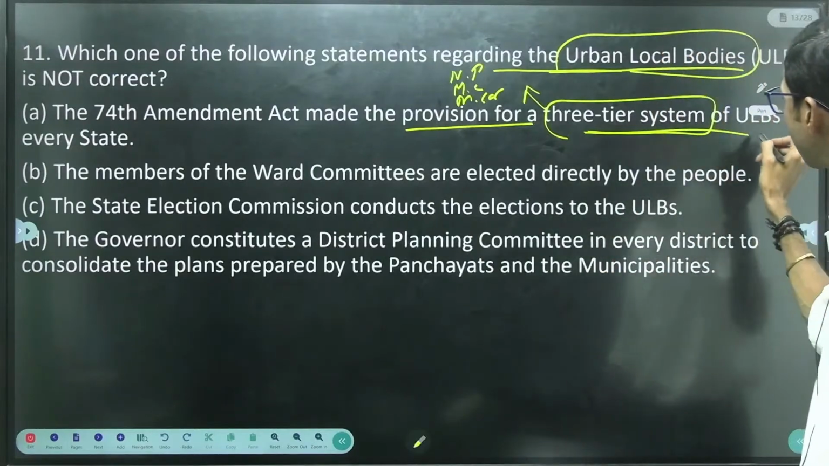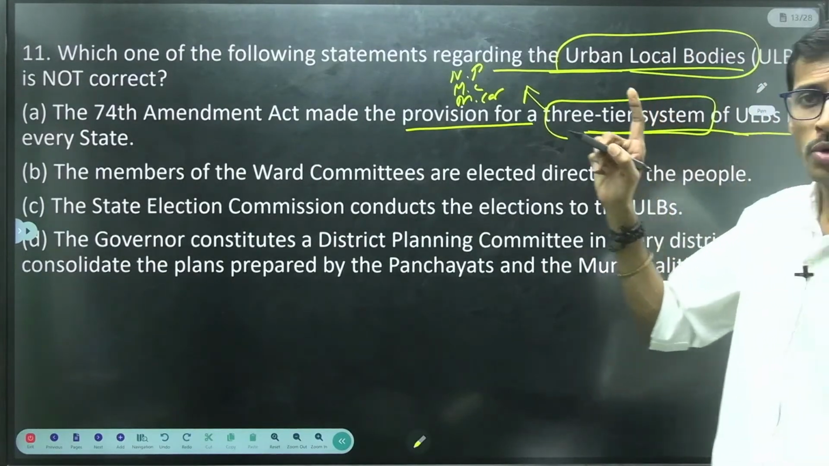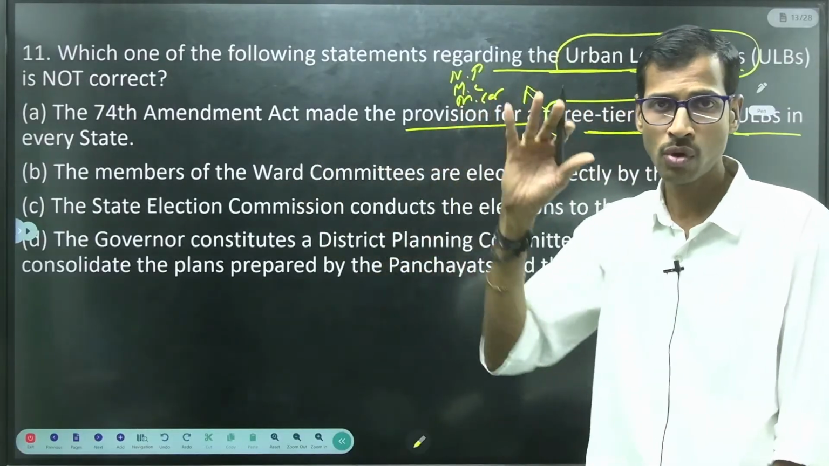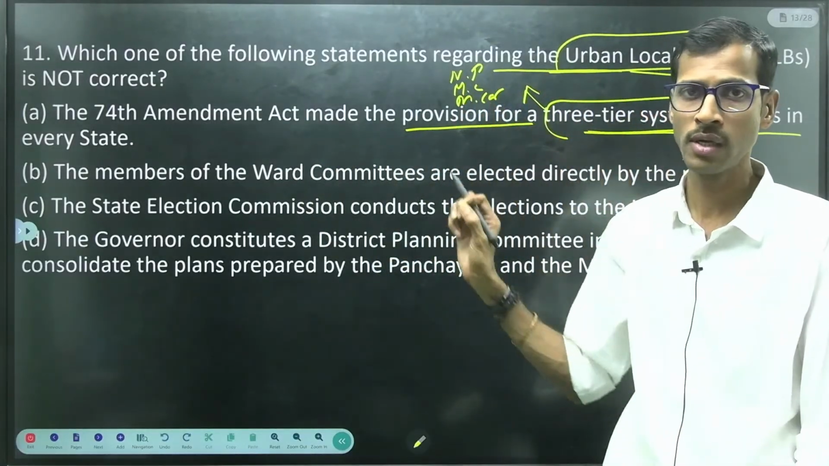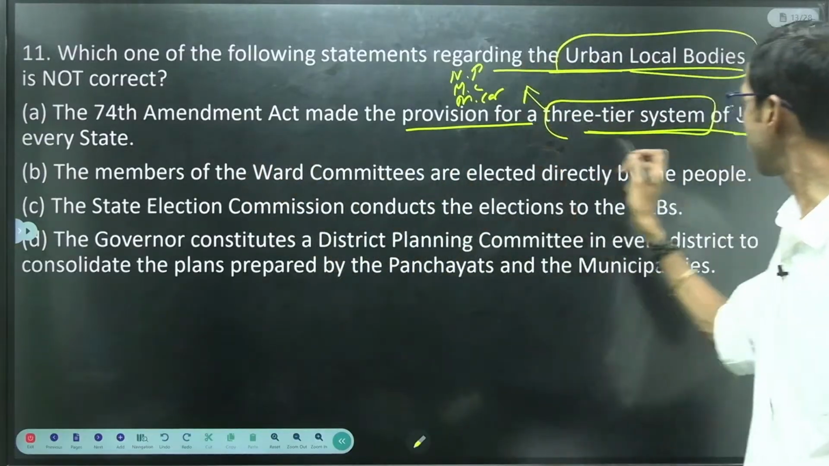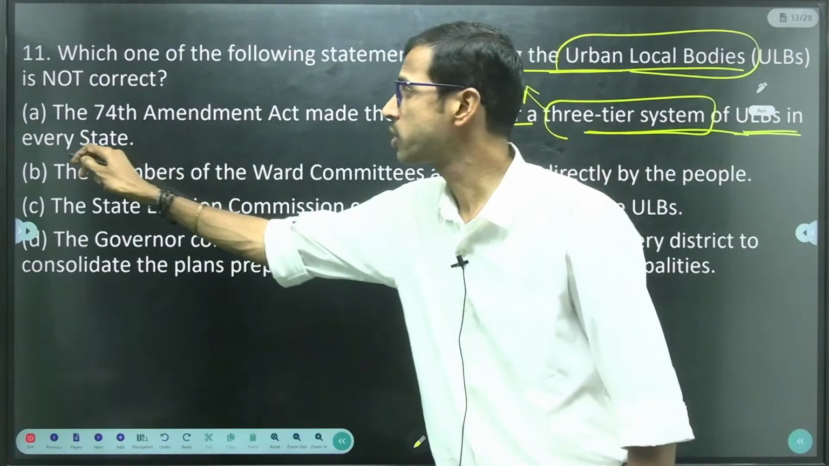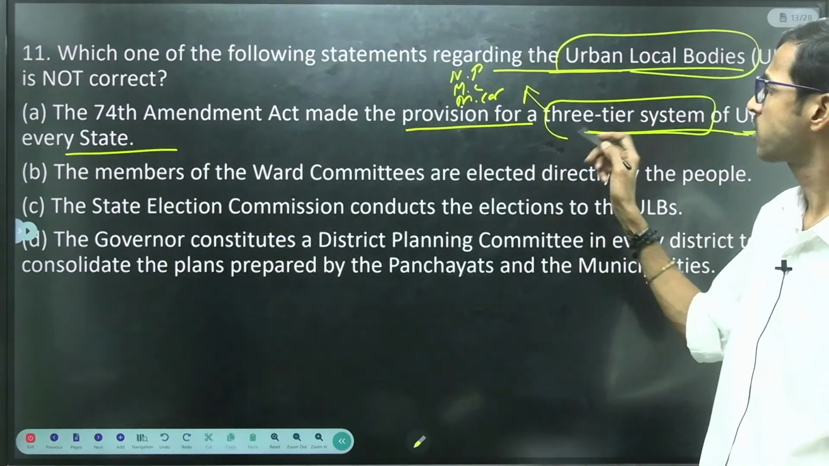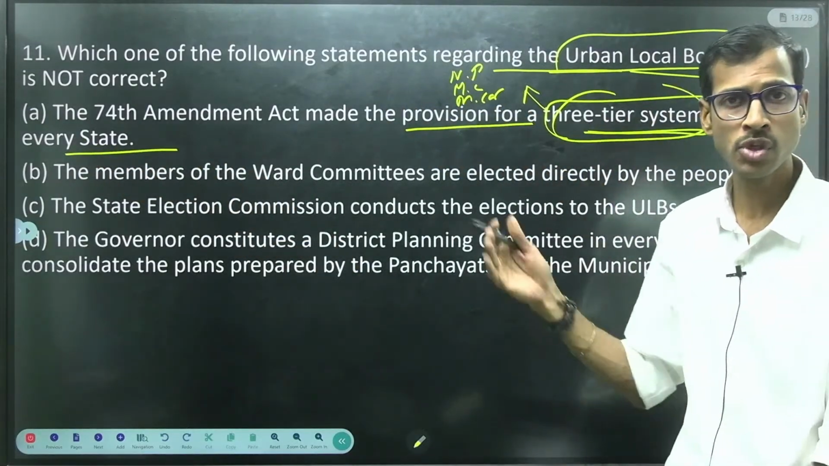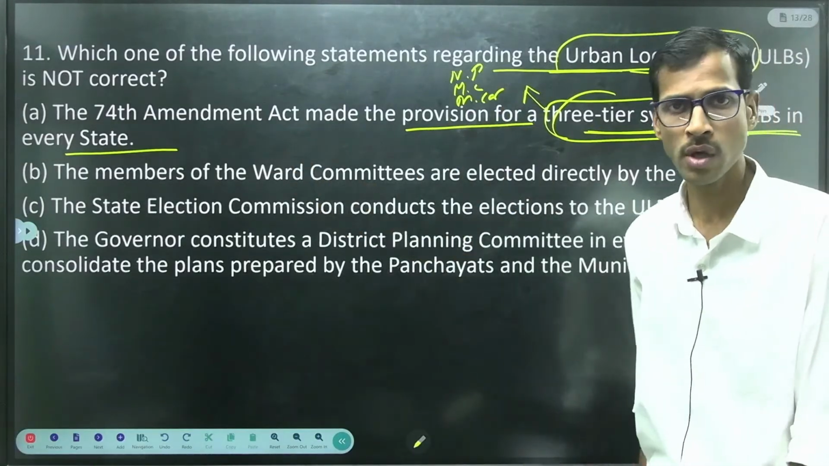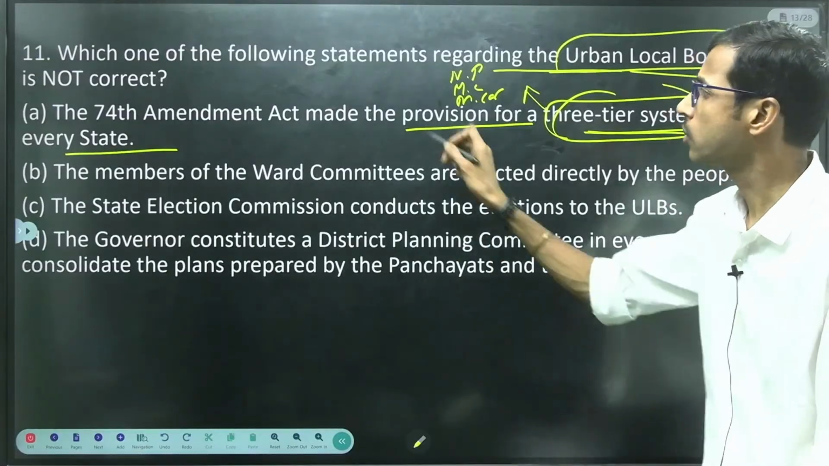But if you observe this statement, I have already mentioned that we have to carefully focus on each and every keyword in the statements. It mentioned that ULBs are in every state. That is not correct, right? Some states are using a 2-tier system, some states have their own choice, but they have to follow the 74th Constitutional Amendment provisions, right? So this is not correct.